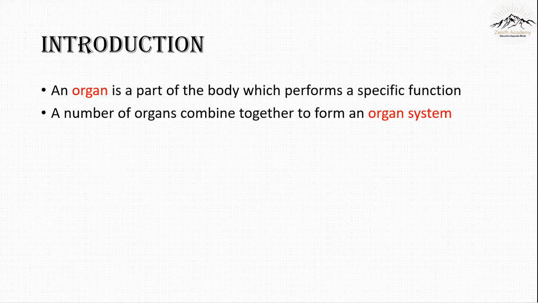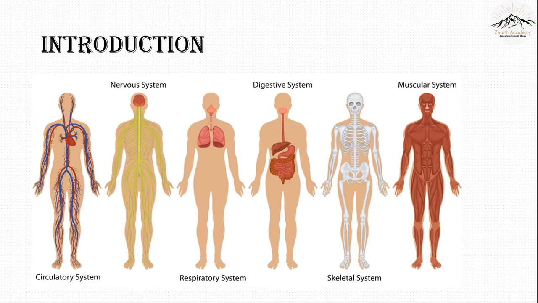Before we begin, let's learn what an organ is. An organ is a part of the body which performs a specific function. Keep this in mind, it performs a specific function. A number of organs combine together to form an organ system. So, let's see the organ systems that we have.